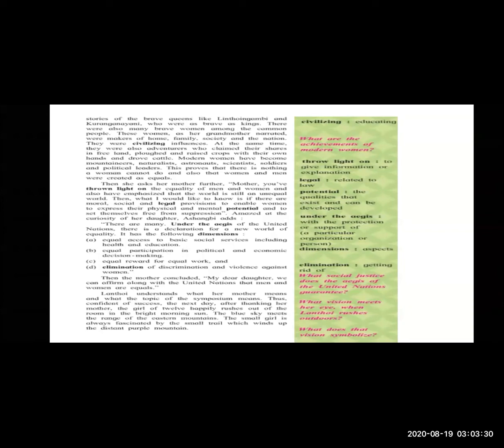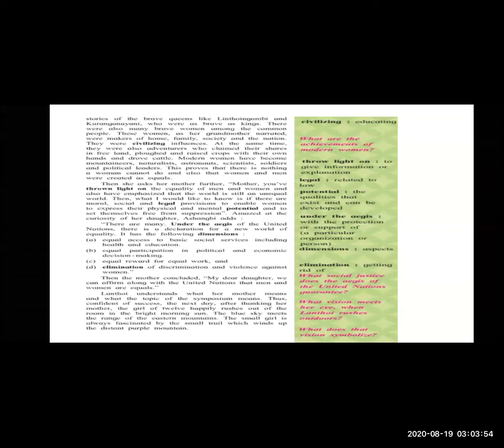First, Ashangbi tells her some legal provisions. There are many under the aegis of the United Nations. There is a declaration of equality of the new world, and it has four dimensions. Ashangbi explains the dimensions in the Constitution.